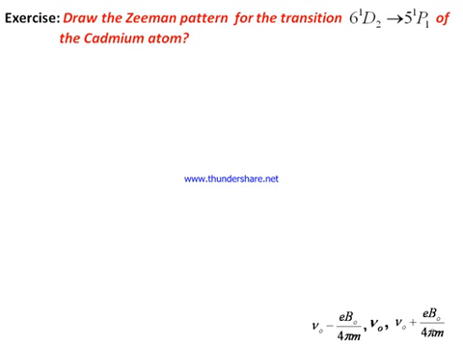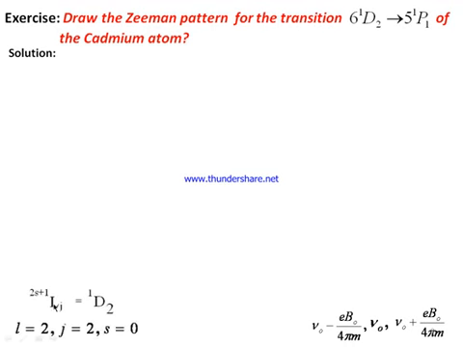The exercise is to draw the Zeeman pattern for the transition D21 to P11. For that, we must have the knowledge to write the spectroscopic terms. So first of all we learn how to write the spectroscopic terms.